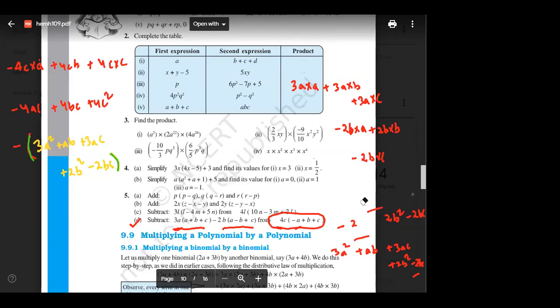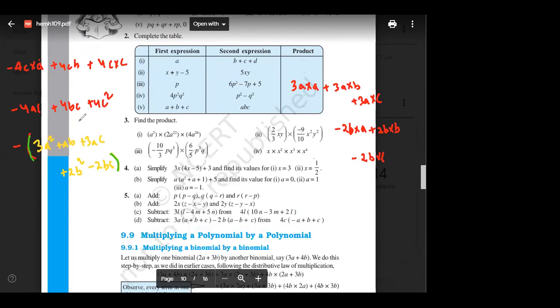So should I rub this? Okay, I'll rub this, so we can get more space to solve. Let us see. I guess all of you know subtraction, I need not teach you. What is the first step? Sign change, right?